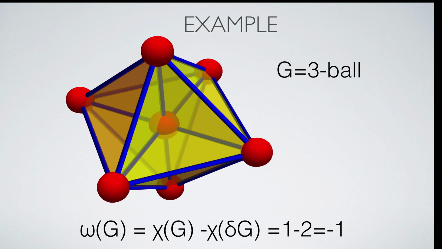For a three-dimensional ball, for example, the Wu characteristic is -1. The graph has a two-dimensional sphere as boundary. The Wu characteristic is 1 minus 2, which is -1. One could get a three-ball also through barycentric refinement of a three-simplex.